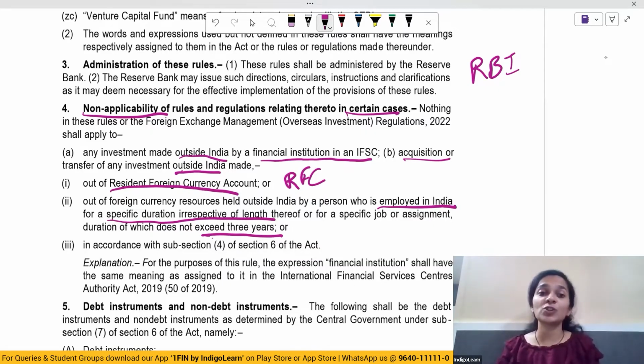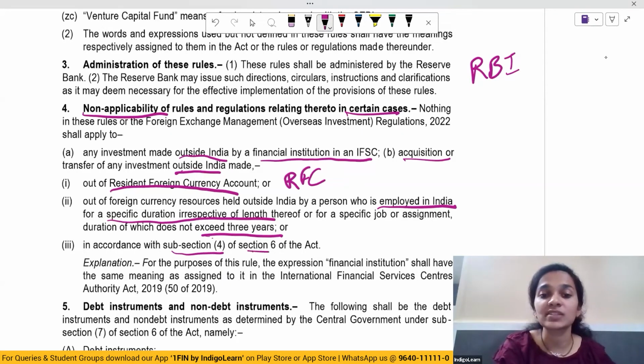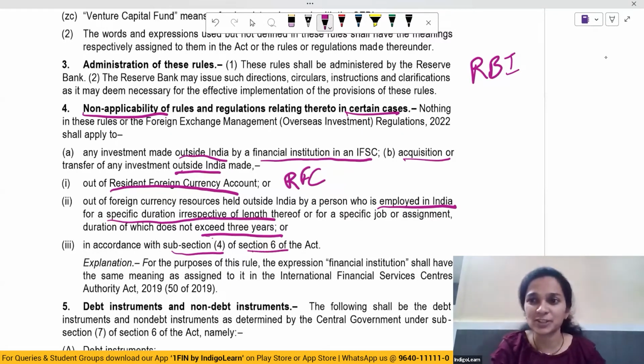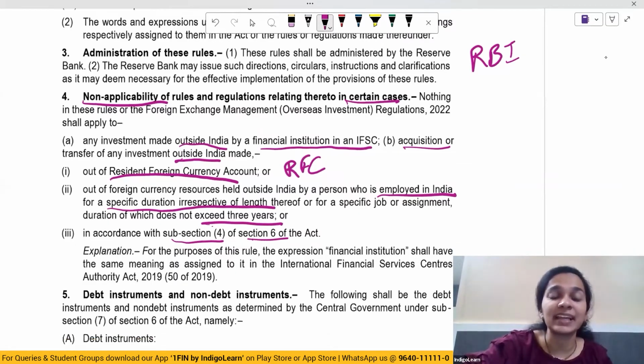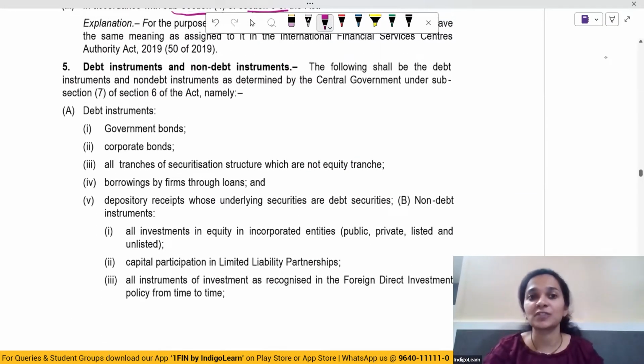And if that acquisition or transfer is done either by the proceeds of an RFC account or out of any foreign currency resources which are held by that person outside India, then in that situation also these rules and regulations will not be applied there. And then in accordance with subsection 4 of section 6 of the Act, you all know what subsection 4 of section 6 is. Then they've given us the classification of debt instruments and non-debt instruments.